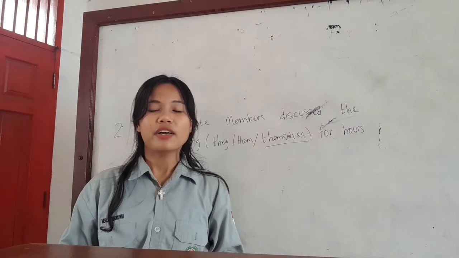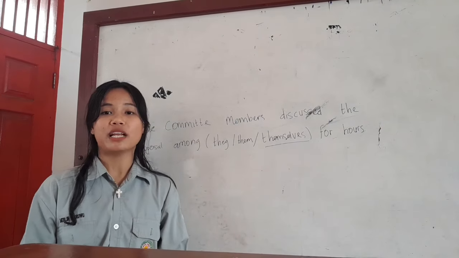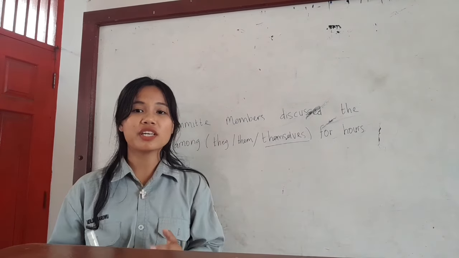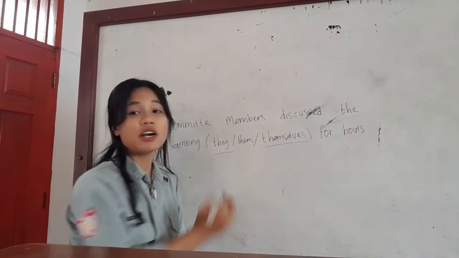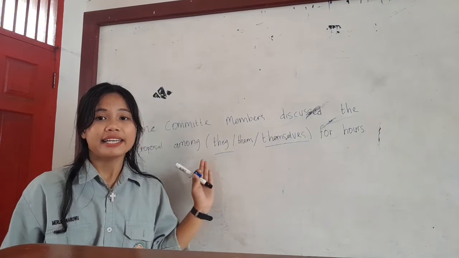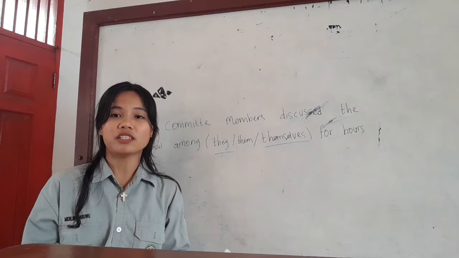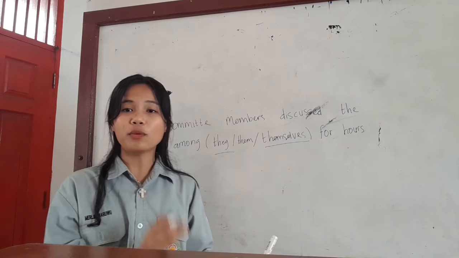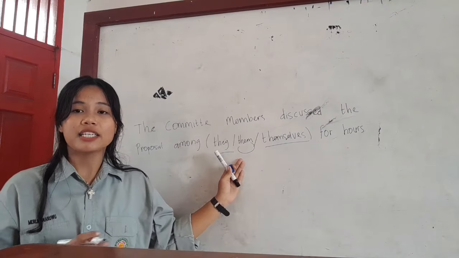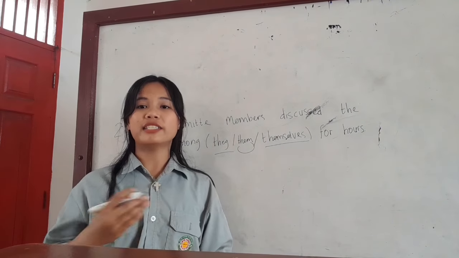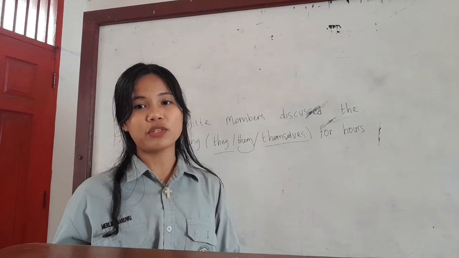Why is themselves the correct answer here? Because themselves is a reflexive pronoun used to indicate that the action is performed by the members on themselves, which fits the meaning of the word among. Why is they incorrect? Because they is a subject pronoun, but here the pronoun follows the preposition among, so a reflexive or object pronoun is needed. And why is them incorrect? Because them is an object pronoun, but it does not express the reflexive meaning that the members discussed among their own group.